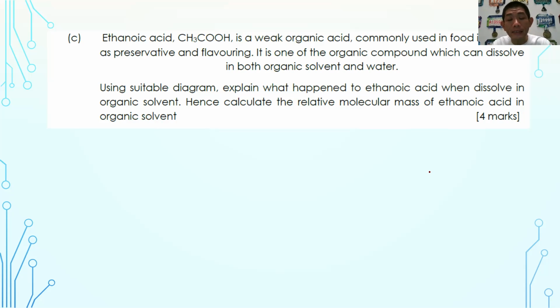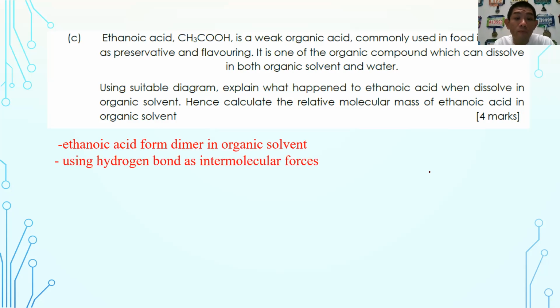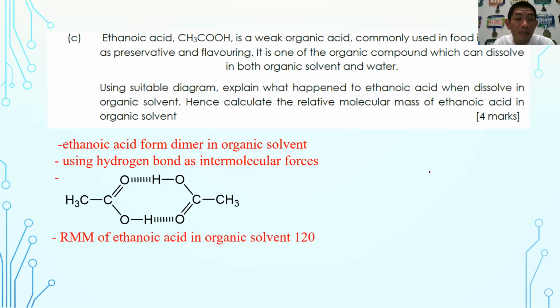So what happened inside the organic solvent is that ethanoic acid forms a dimer in organic solvent. How does ethanoic acid form a dimer in organic solvent? It uses hydrogen bonds as intermolecular forces between the ethanoic acid molecules. The question already said to use the diagram. So this is the diagram, and what is the relative molecular mass of the ethanoic acid inside the solvent? It is 120, because it is made of two ethanoic acid, therefore 60 plus 60 makes the whole molecule 120.